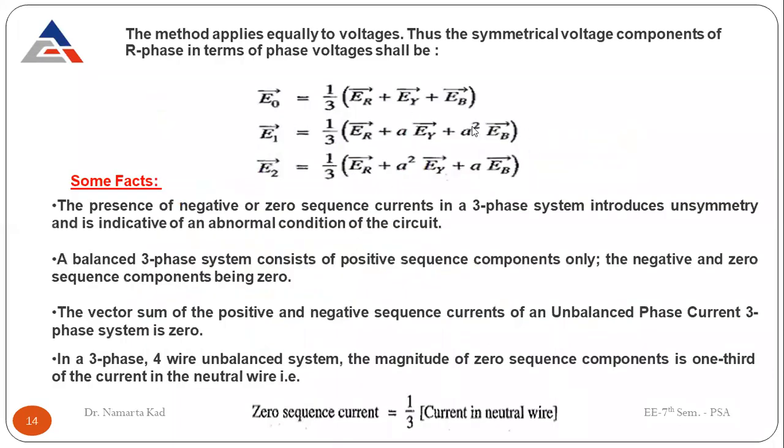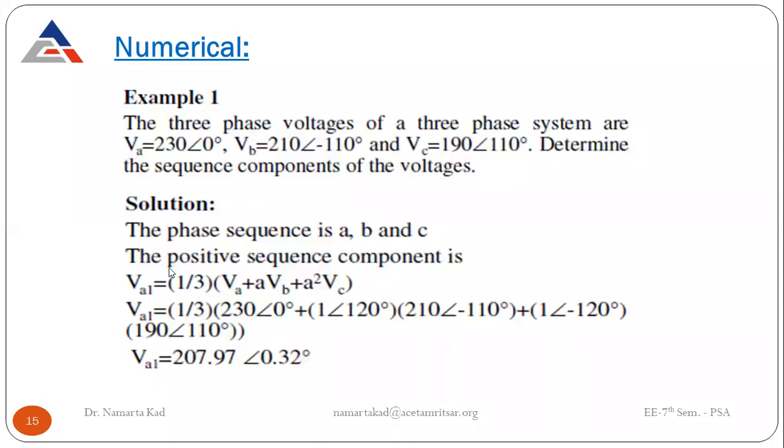See here also, this is the equation for the positive sequence, and this is for the negative sequence. So just applying the same equation, put down the values. VA is equal to this one. What is A? A is 1 angle 120 degree.